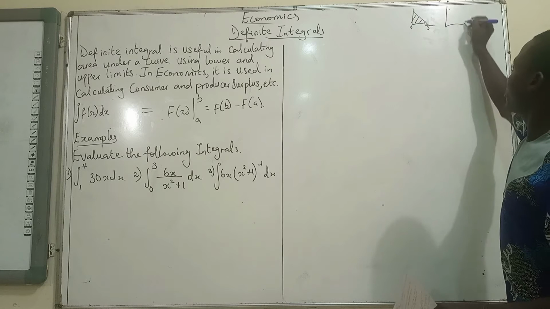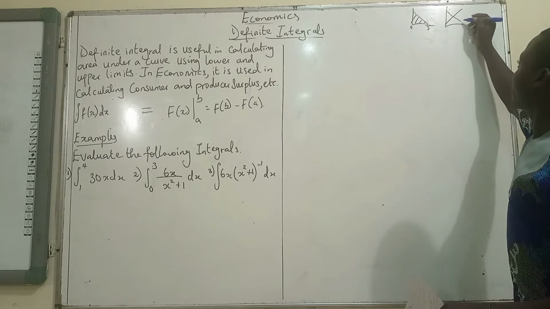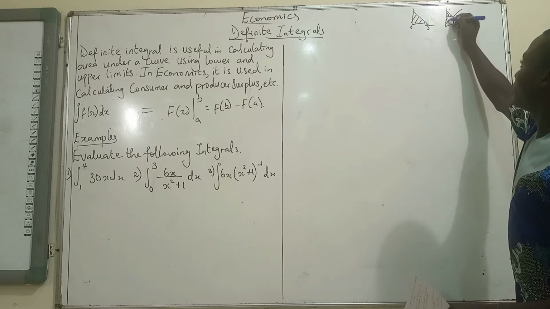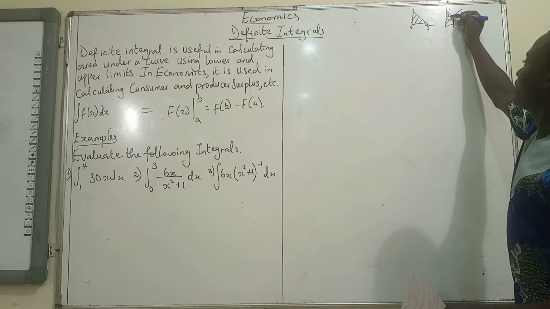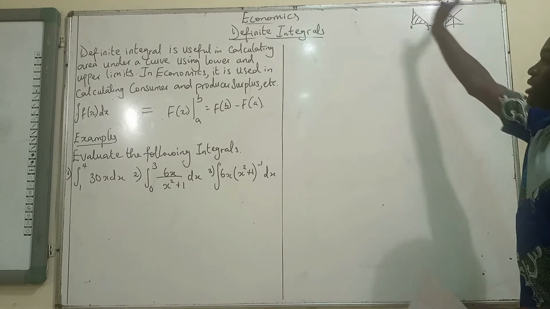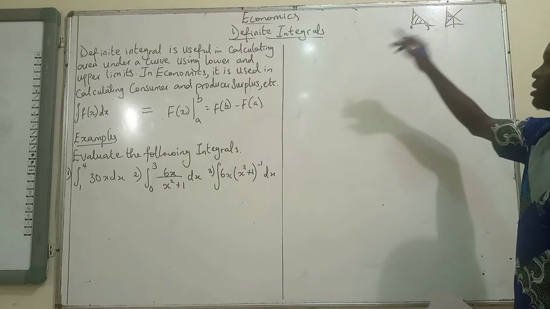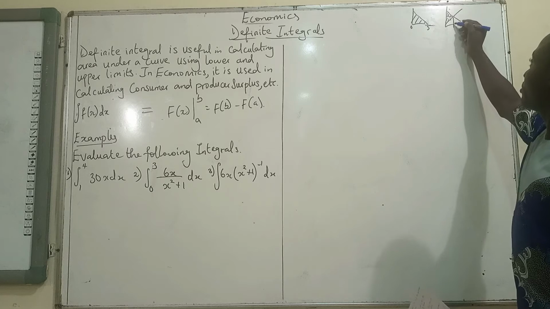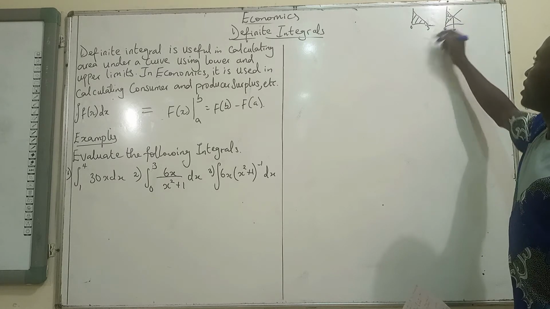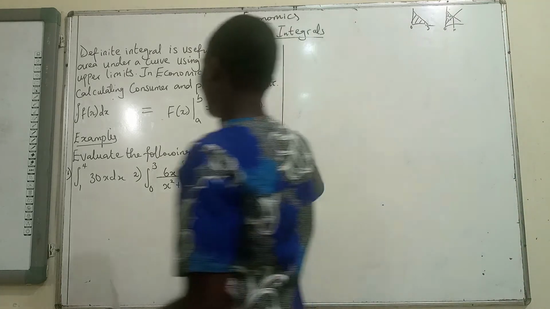In consumer and producer surplus, we have the demand and supply curves, and then you have equilibrium. Here represents the consumer surplus, here represents the producer surplus. The area under the demand curve gives us the first triangle, and the area under the supply curve gives us the second triangle. These are things that we use definite integrals to get. The equilibrium quantity represents the upper limit, let's say 6, and the origin represents the lower limit, 0. But before we get to that, let's deal with questions like this.